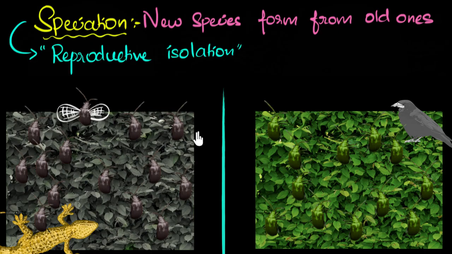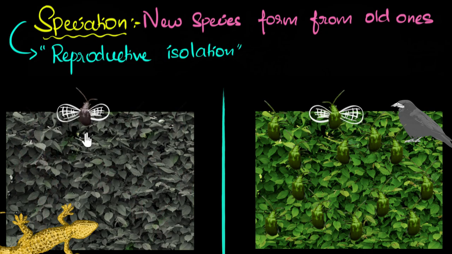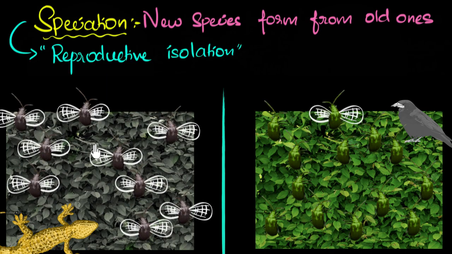And of course, the same thing happens here as well. Some beetles are born with large wings, and some beetles are born with no wings at all. Now let's see what happens in these two environments. Let's come back over here. Don't you see that this beetle has an advantage over these lizards? Because if they can fly higher, that means lizards can't eat them, right? That means higher chances of survival. Therefore, after a few generations, they will get naturally selected, and we will see most of the beetles have wings now.